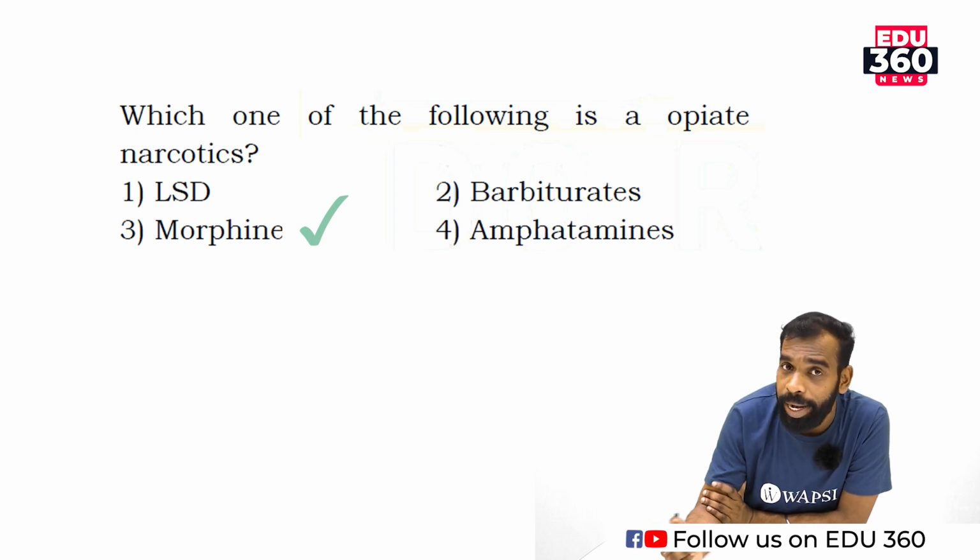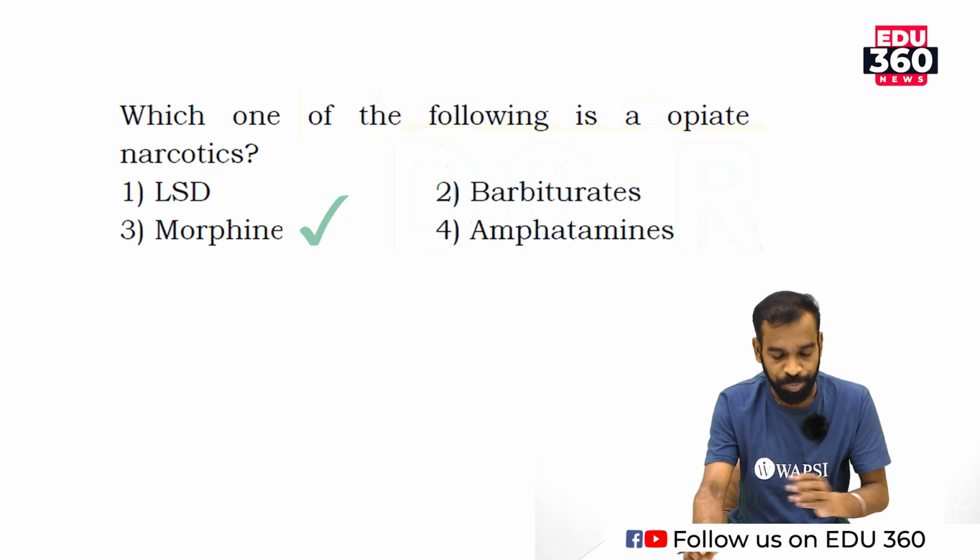Then LSD is a pure chemical drug used by some youth, not all youth. Then morphine is a drug which is used as a painkiller. So option 3 is the correct answer.